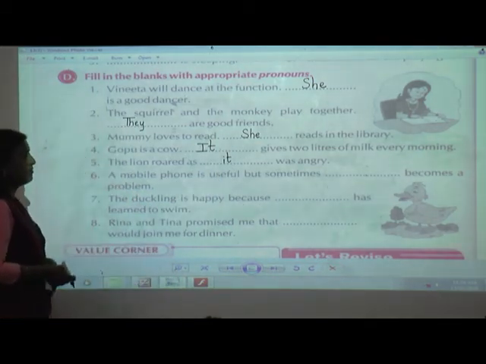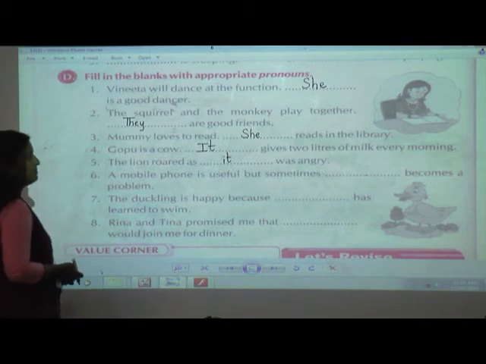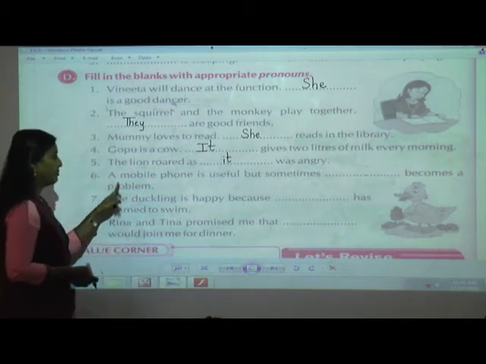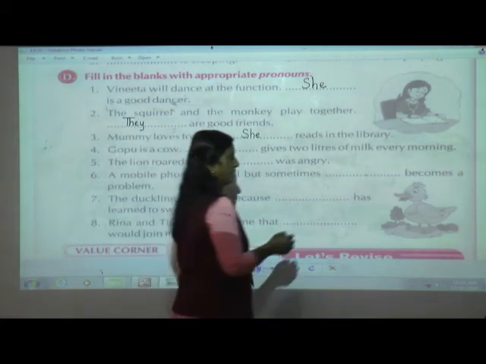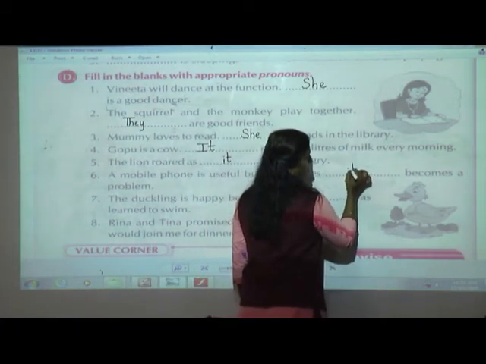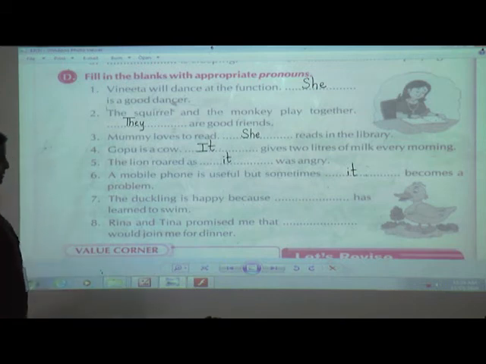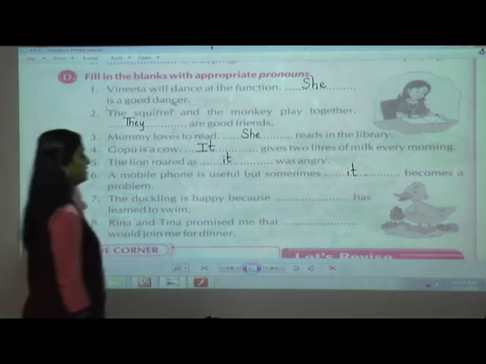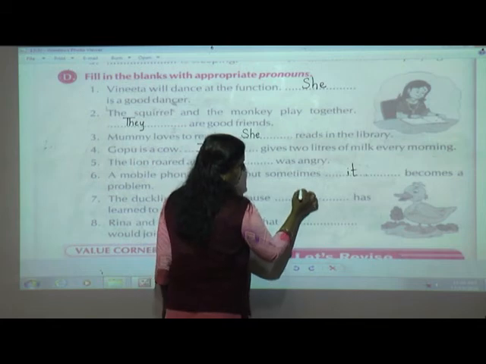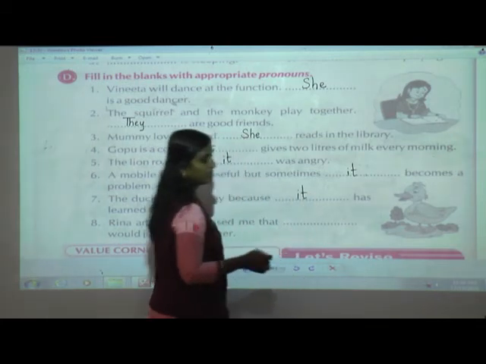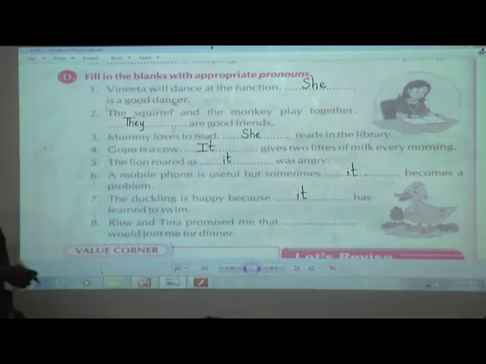Next, a mobile phone is useful, but sometimes dash becomes a problem. Mobile phone is what? A non-living thing. So I am going to use it. The duckling is happy because dash has learned to swim. Again it. You can see more use of it is there.